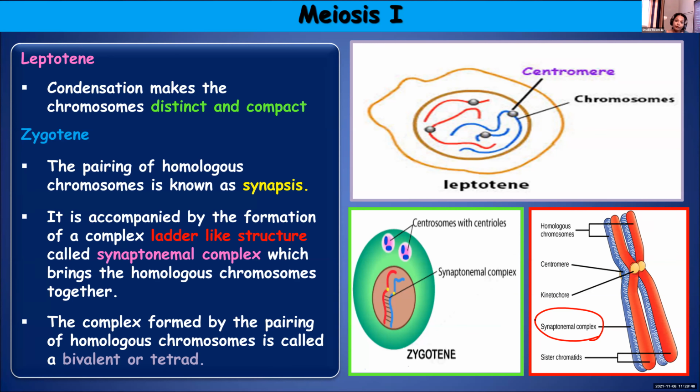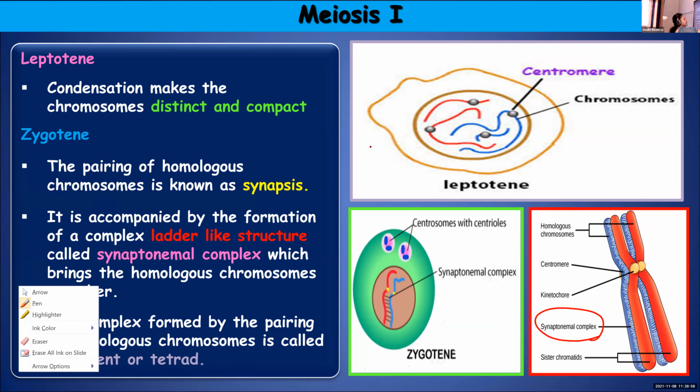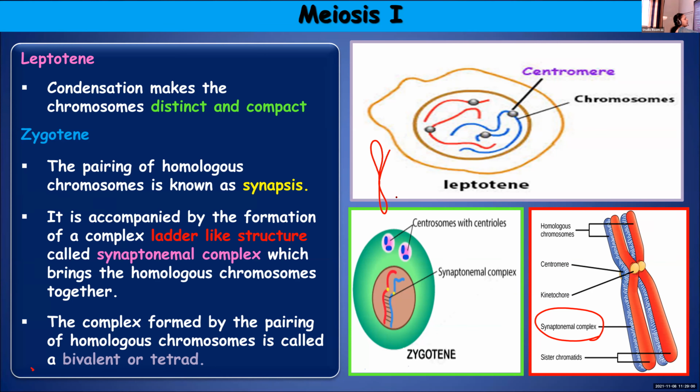Or if you take the case of chromatids, I told you that each chromosome has 2 chromatids held together at the region of the centromere. So 2 chromatids are present in a chromosome. If you take the number of chromatids in a chromosomal pair, there will be 4 chromatids. So by seeing the number of chromatids, you can call it a tetrad, or just by seeing the number of chromosomes involved in pairing, you can call it a bivalent.